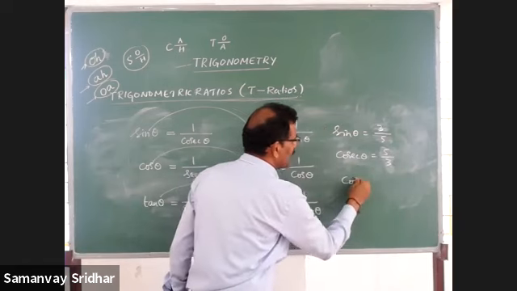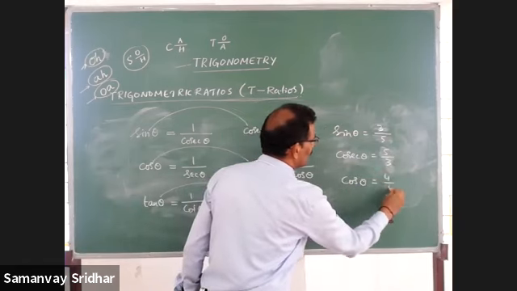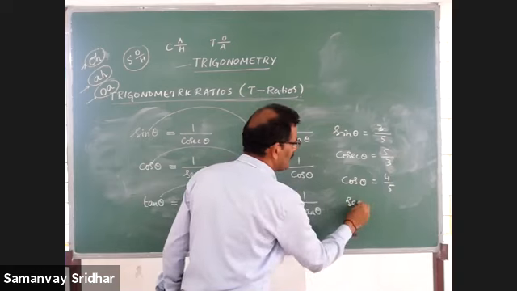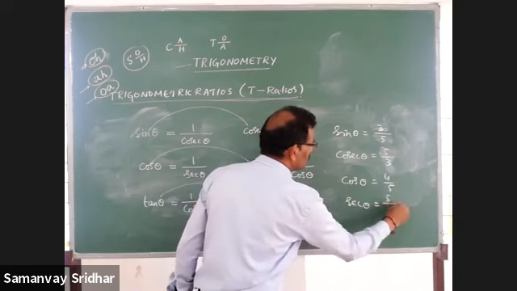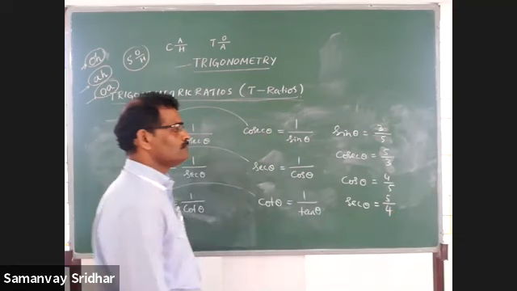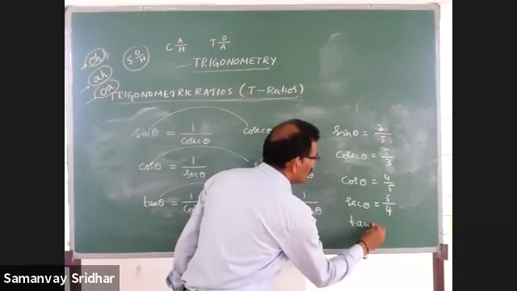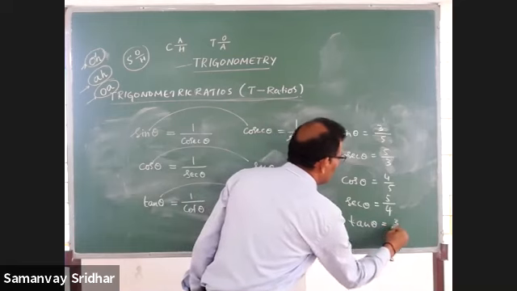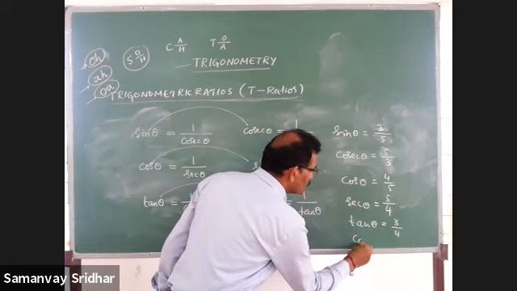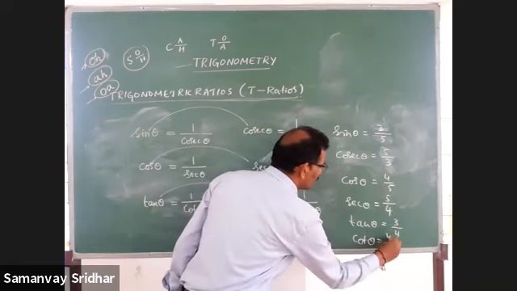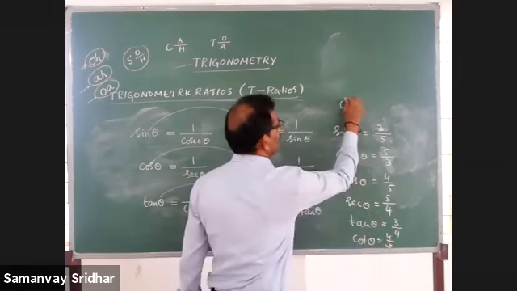If cos theta is 4 by 5, then sec theta is equal to 5 by 4. If tan theta is 3 by 4, then cot theta is 4 by 3. It is just an example.